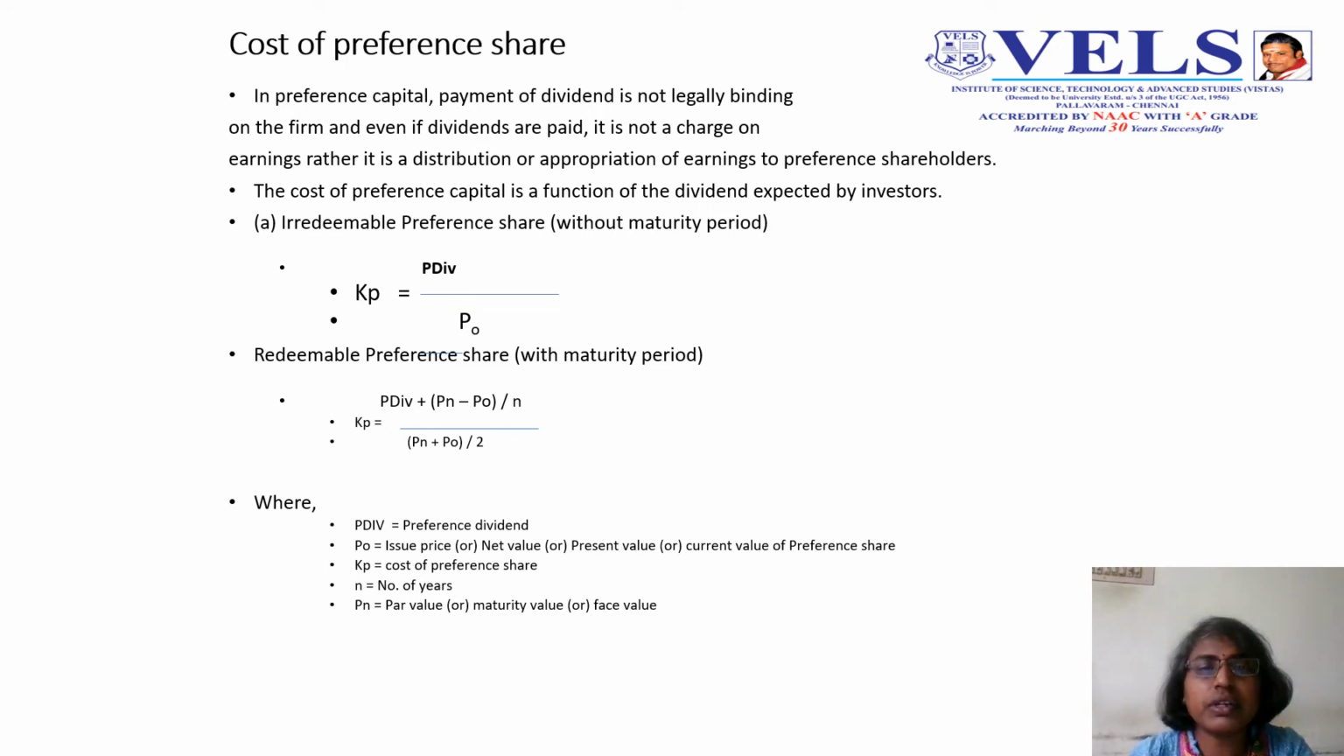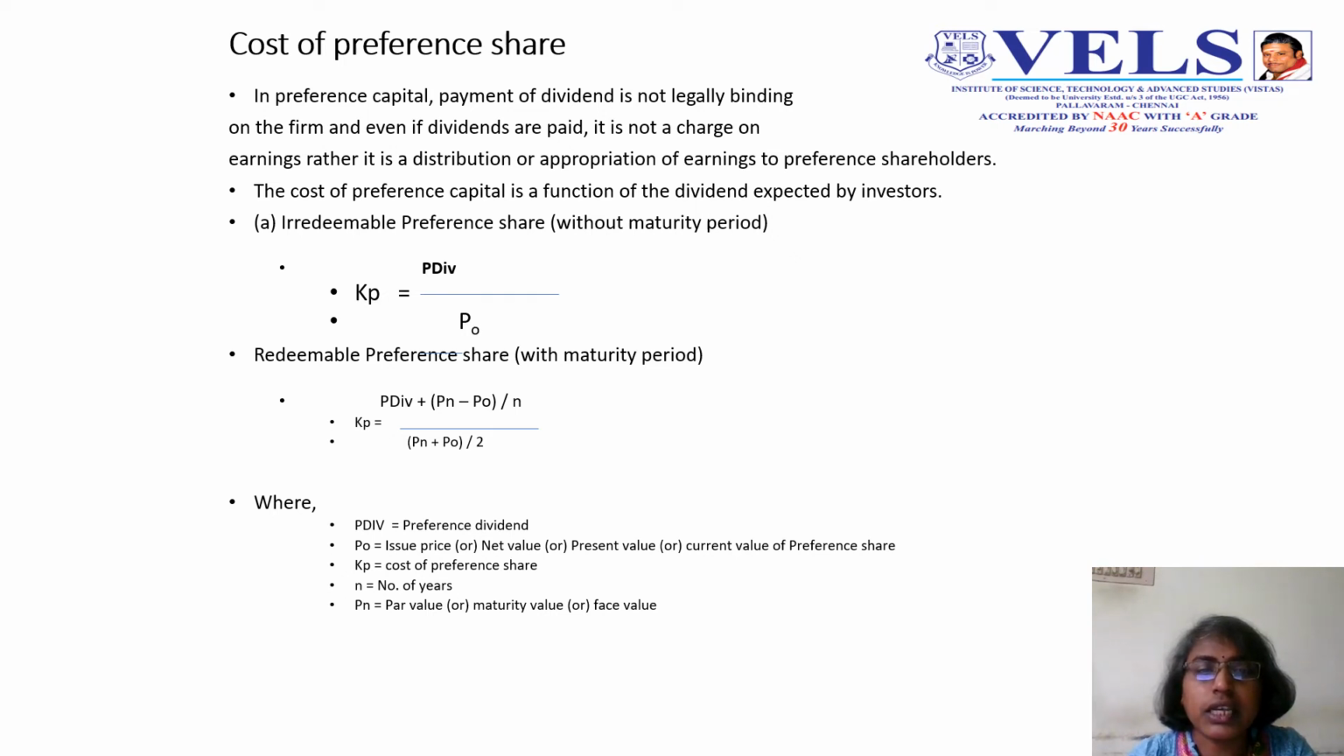Then redeemable preference share means with a maturity period. The cost of preference share is Kp equal to preference dividend plus (Pn minus P0) divided by n, the whole divided by (Pn plus P0) divided by 2. This is the formula through which we can calculate the cost of preference share.